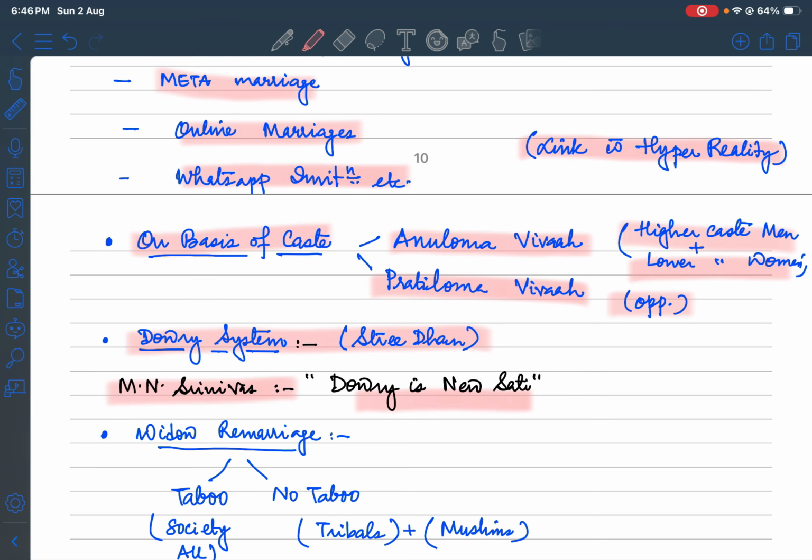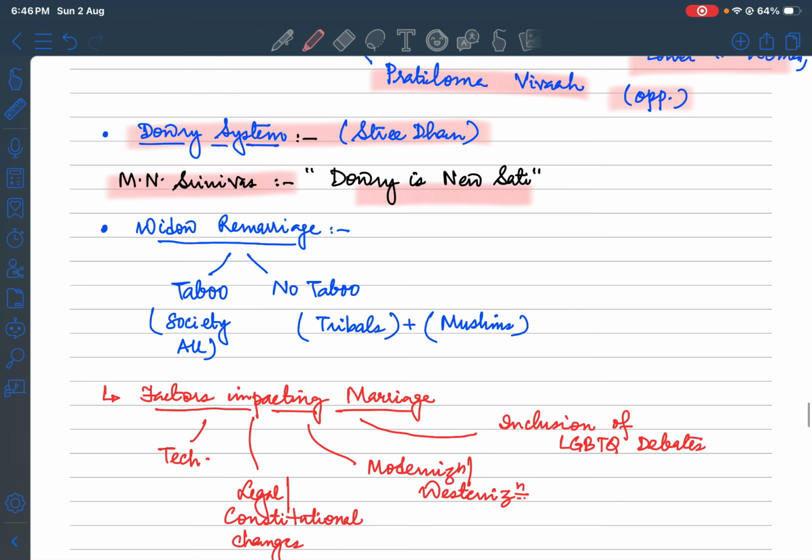So whenever you are getting questions in and around this topic, you can quote one of the aspects being the dowry, where new sati has been termed by M.N. Srinivas. Widow remarriage has been a taboo and has not been a taboo in two types of society. In society all over, when we talk, it is a taboo. When we are talking about no taboo, it's in tribals and in Muslims.